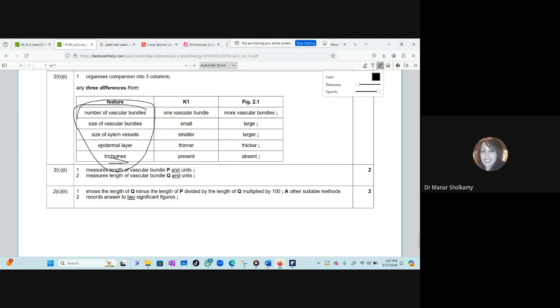If you see any protrusions on a leaf, please don't tell me it's a root hair cell. Root hair cell, my dear, is in the root, not on the leaf. On the leaf, any protrusions are trichomes. So the table should look like this: the first column features, and then the first slide and the second slide, just like Mariam said.